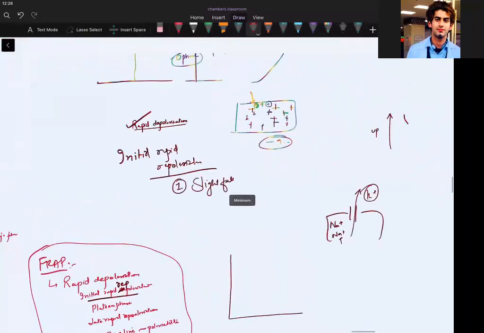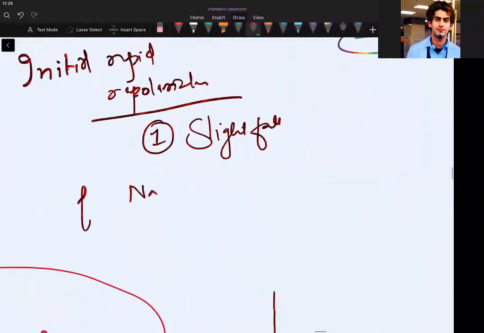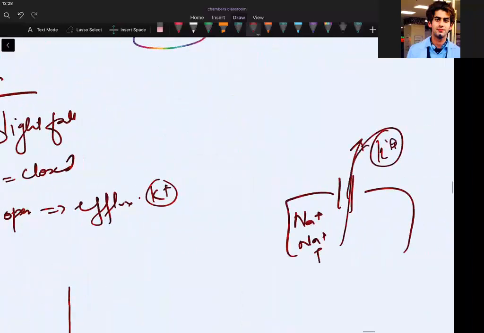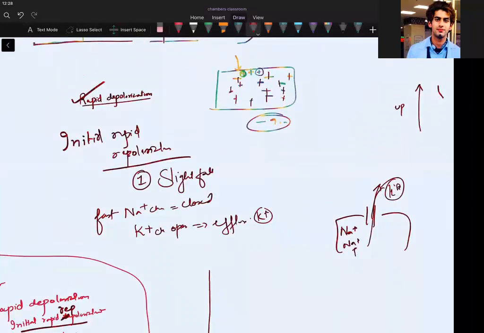Very nice. So fast sodium channels closed because no positive charge will come inside, and the potassium channel will open. Can I say efflux will happen? Efflux means out of the cell. If you are throwing potassium out from the cell, that means loss of positive charge. Loss of positive charges means making it negative again. You are going towards the negative side. So can I say this initial rapid repolarization happened because of the closure of the fast sodium channel and opening of the potassium channel?